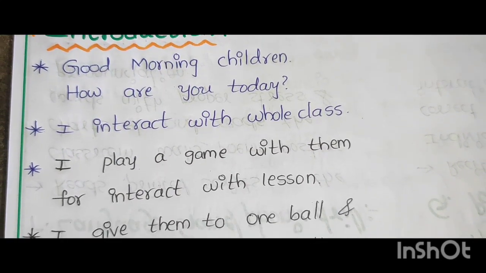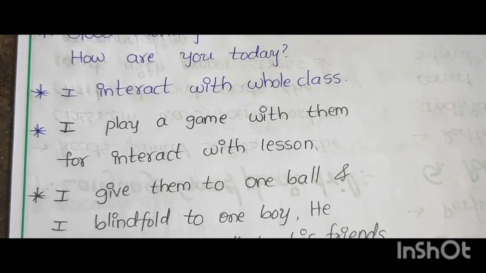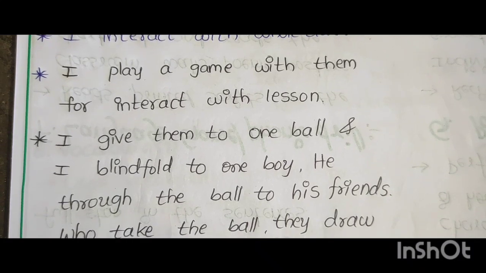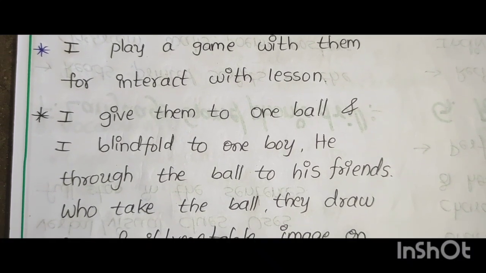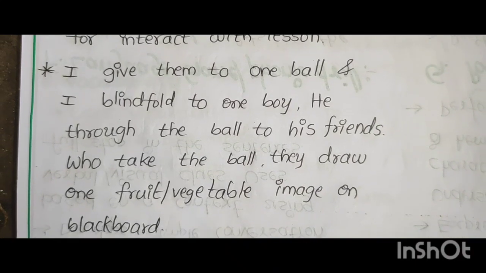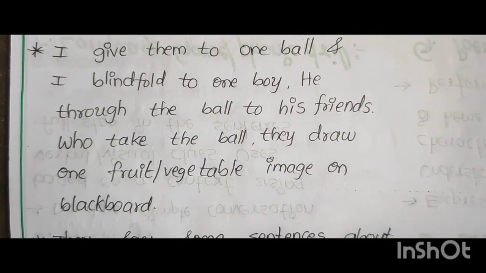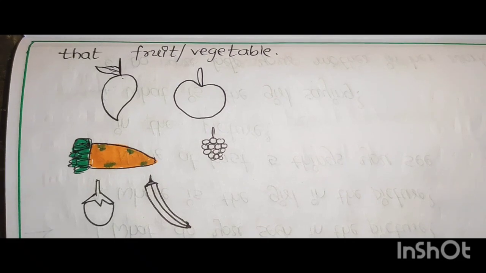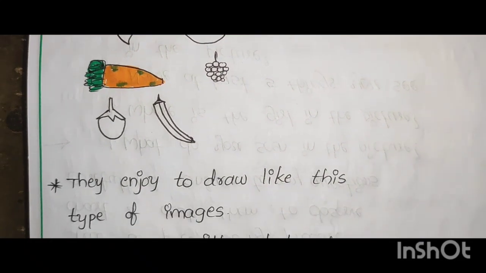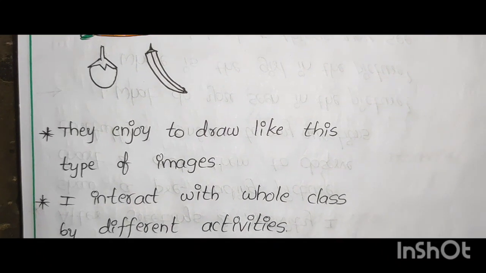Introduction. Good morning children, how are you today? I interact with the whole class. I play a game with them. To interact with the lesson, I give them one ball and I blindfold one boy. He throws the ball to his friends, who take the ball. They draw a fruit or vegetable image on the blackboard, that fruit or vegetable, mango, apple, carrot, like that. They enjoy drawing these types of images.